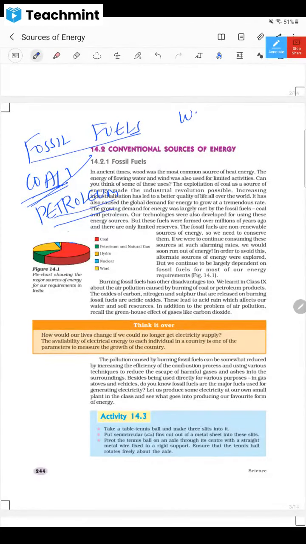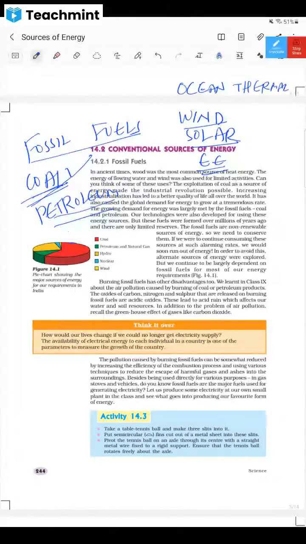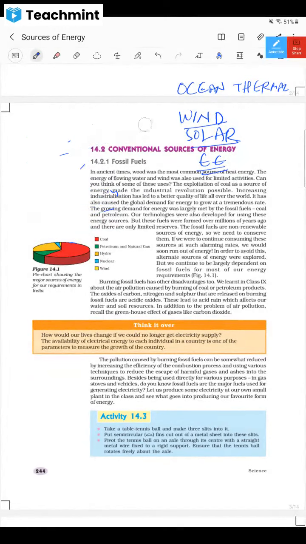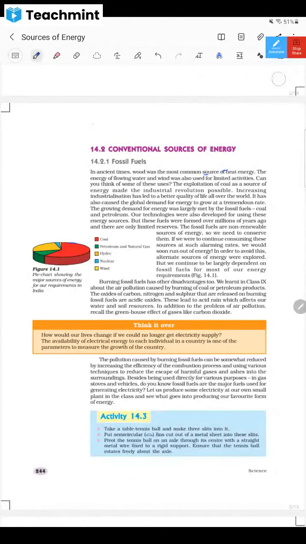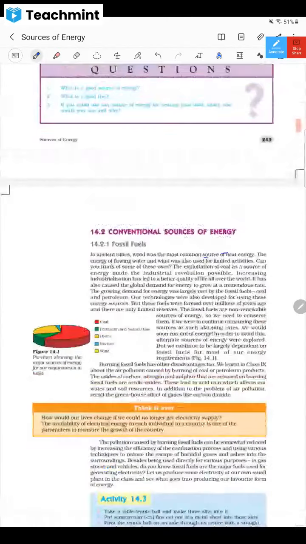We should be moving towards wind energy and solar energy. We're moving slowly, and we should be moving towards electrical energy, electric cars and all. We should not be using much coal and petroleum. We should go for ocean thermal energy, those things are coming, and tidal energy. There are so many things which we'll be studying in the coming classes. All right, dear children. The disadvantages of coal you have already seen. What are the disadvantages of using fossil fuels? They cause pollution, and a lot of residue is there, which is difficult to dispose of. So you got to know those things.